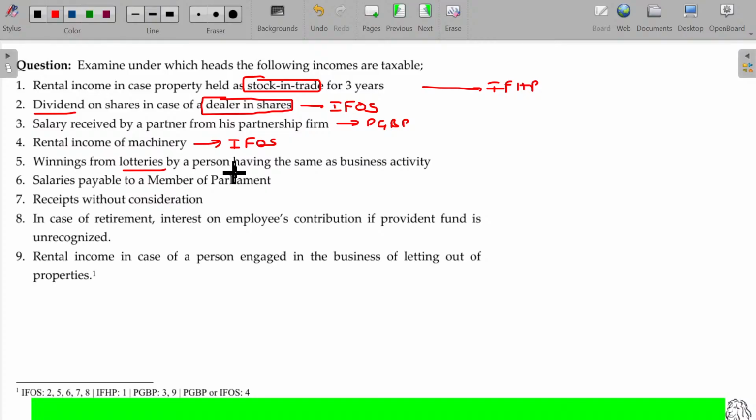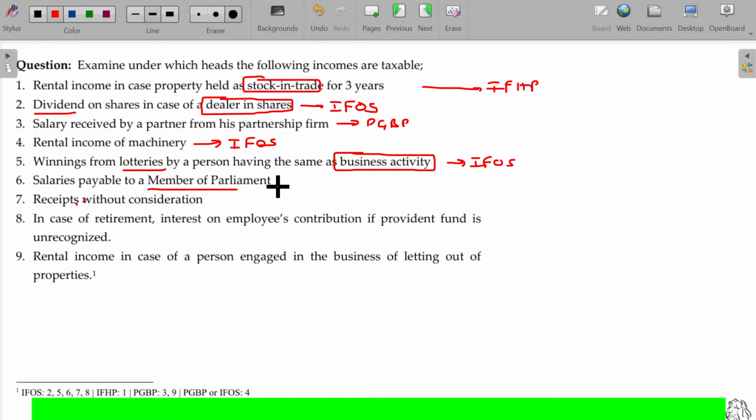Winning from lotteries by a person having the same as business activity. Okay, playing gambling itself, he says is my business. That will always be considered as income from other sources. There is no other way to escape. I cannot say this is my business, sir. Playing rummycircle.com from the morning to night, sir, cannot be said as your business.